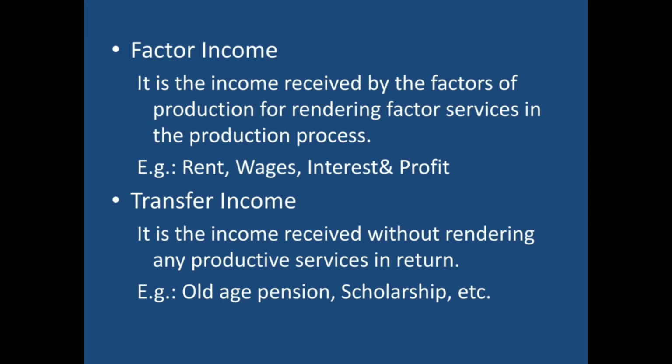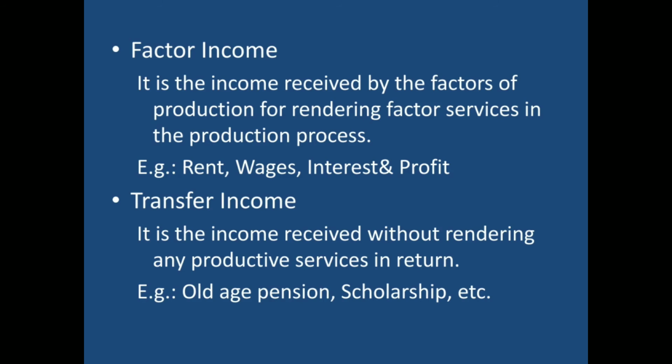These are incomes received, but for that income received, no productive service has been rendered. So, we can say, without expecting any return, the other party is making payment of these transfer incomes. So, transfer income is only the income received and nothing is rendered for that income received.